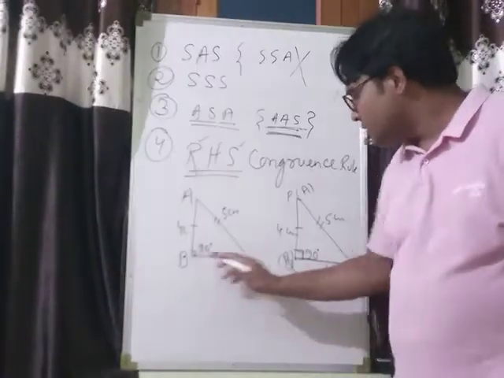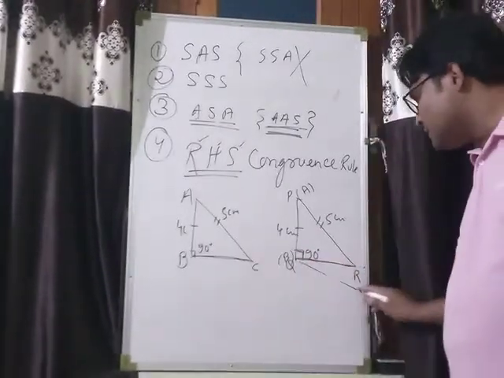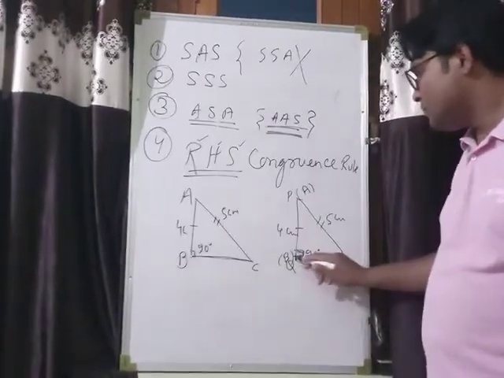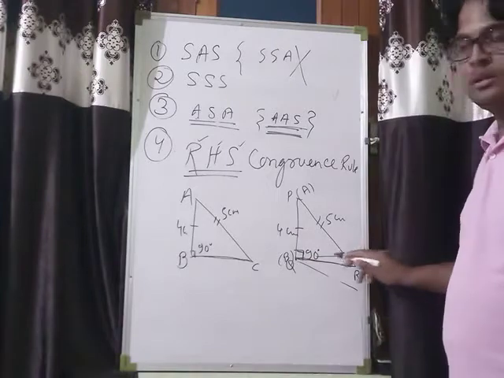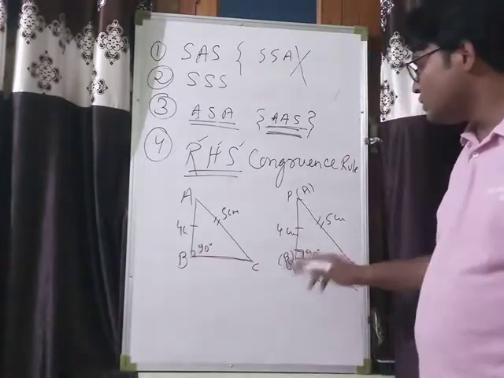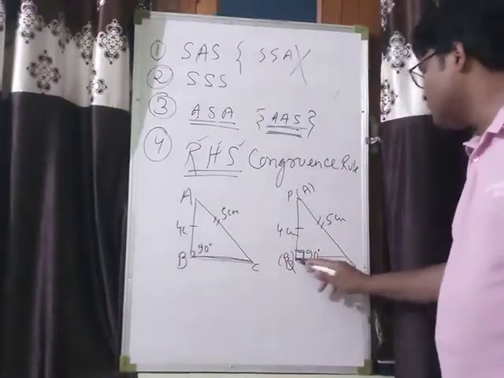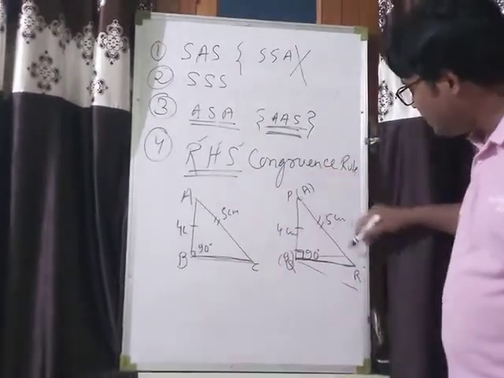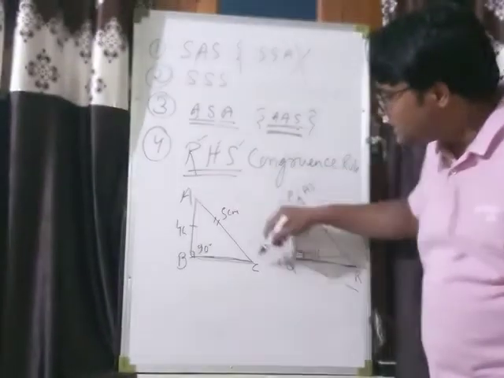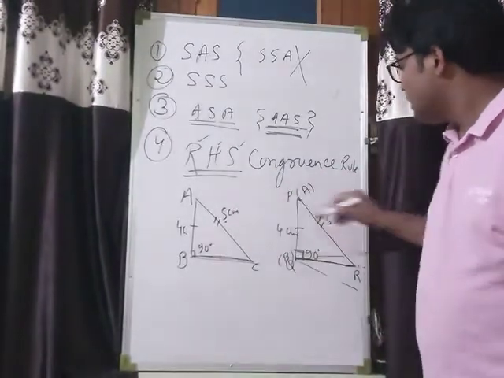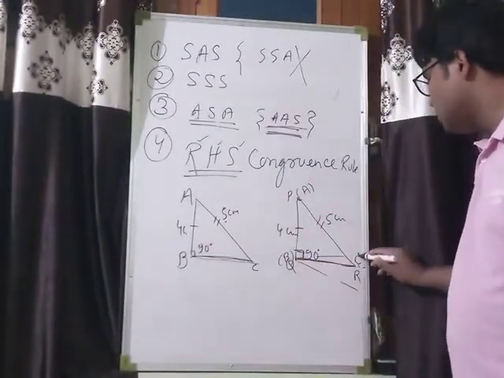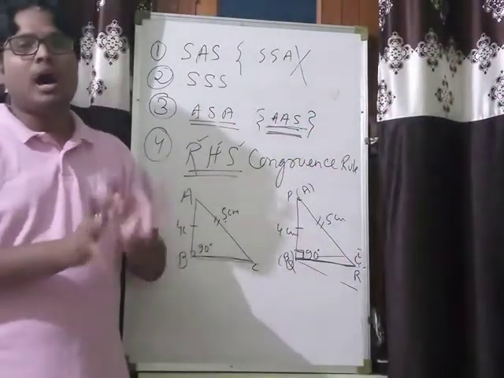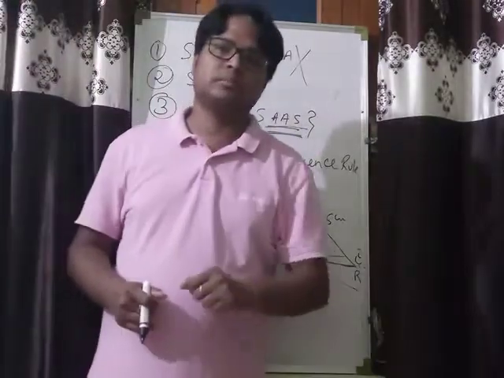If this is more than 90, then BC falls like this. If this is less than 90, then BC falls like this. But because angle B and angle Q are both equal, BC must fall on QR. And AC must fall on PR. And because AC and PR are equal, C must coincide with R. And in this situation, both triangles are completely covered by each other.